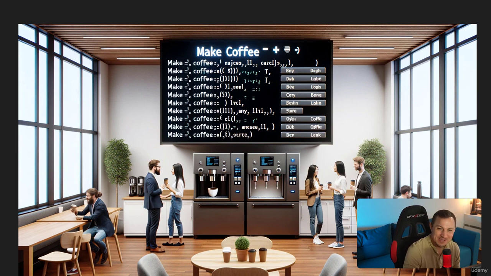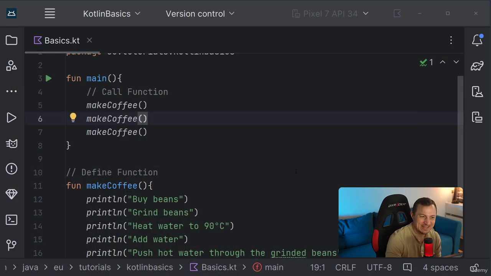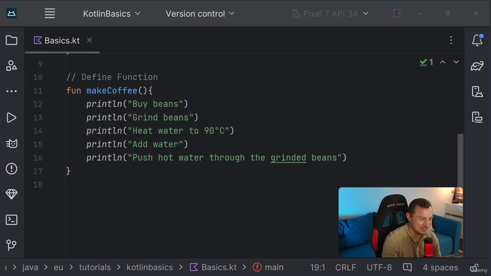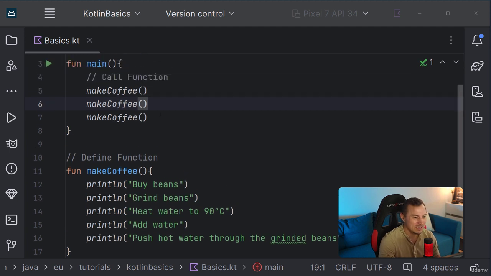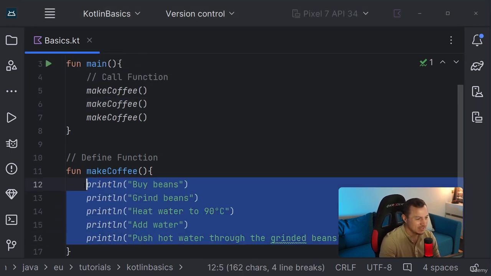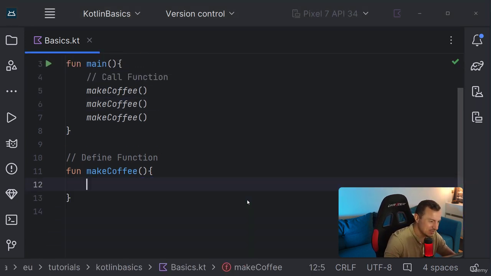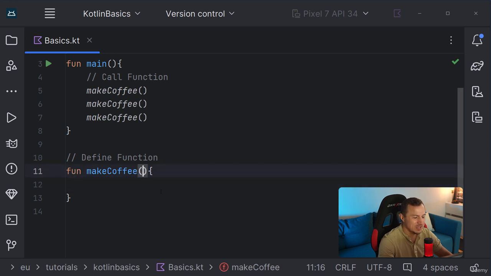So how can we now apply these principles into our make coffee function, because the coffee should be different every single time, right? Now, what we can do is, and let's get rid of these print statements because they are a little too generic, we can add something called parameters, okay? So we can have a variable here that will make sure that we have the right amount of sugar.